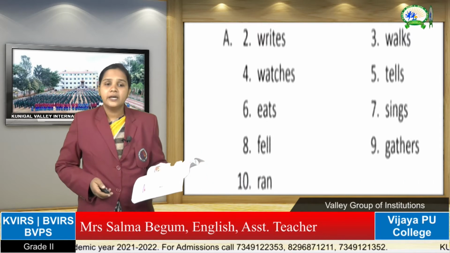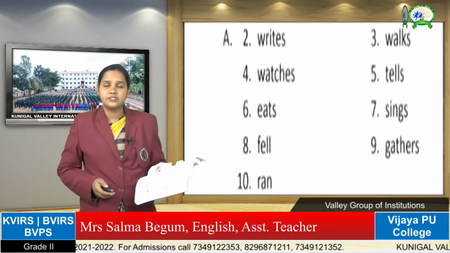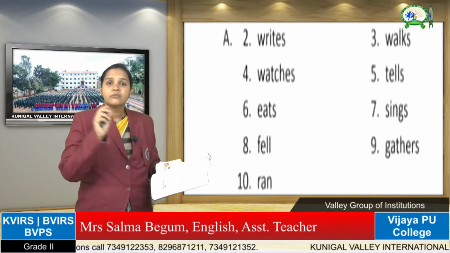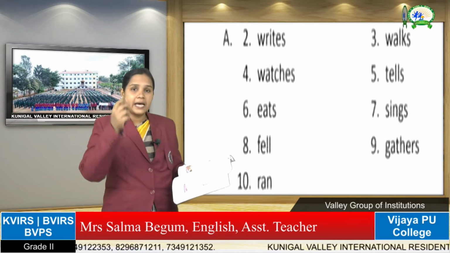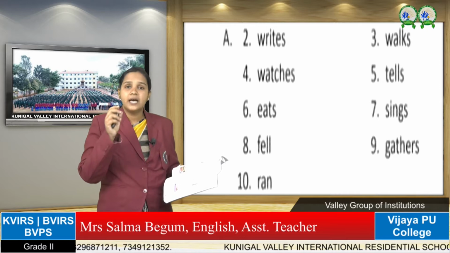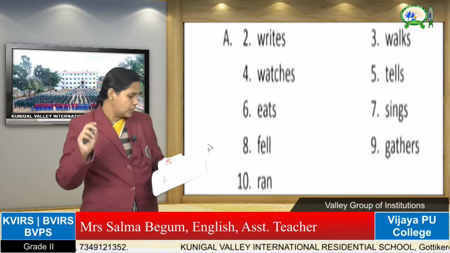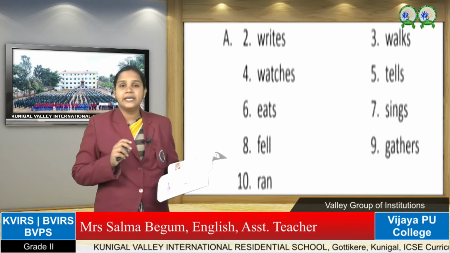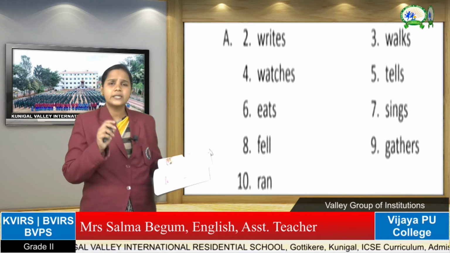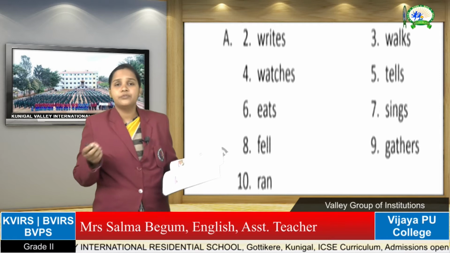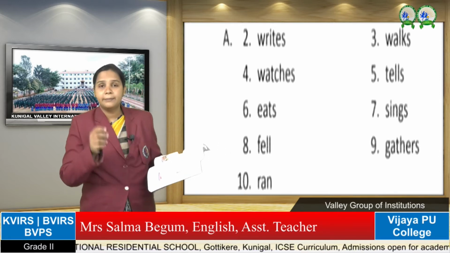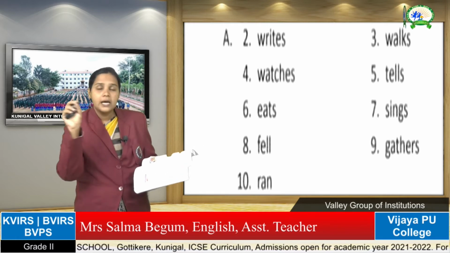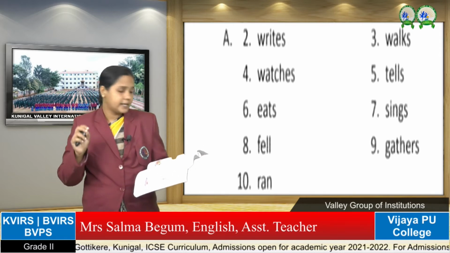Now here in your textbook a few sentences have been given where you have to underline the verbs. You have to read the sentence, think which is the action word and underline it. See here, an example has been given. The children play in the park. What are the children doing? We want that information. What are they doing? Play. Here play is an action, so we are going to underline it. It is a verb. Underline.